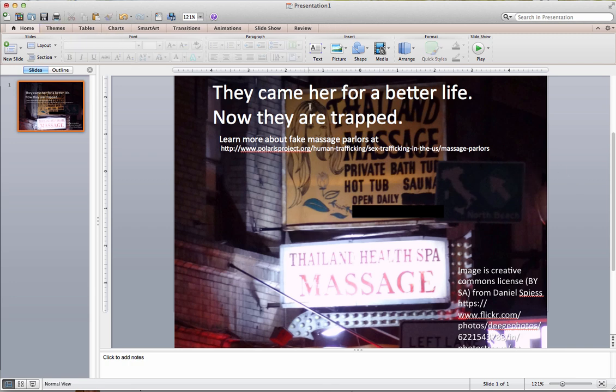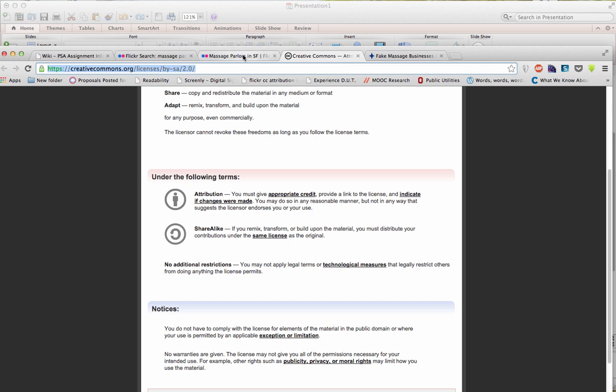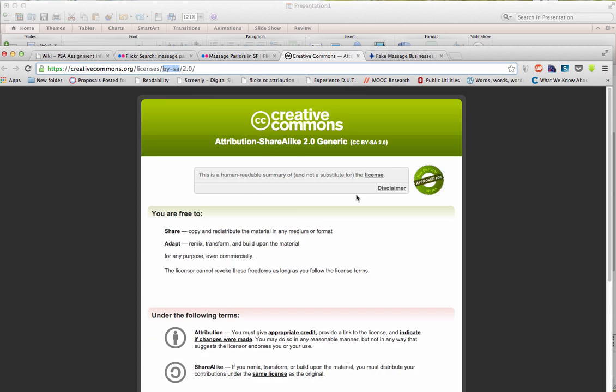Okay, so now I have my slogan, I have my information, I have my image, Creative Commons license information here. So just remember that you have to have the Creative Commons license. Then on the information page, in my case, it's by-sa. It's up here. It used to be somewhere on this text. Oh, it's right here. So it's CC by-sa.